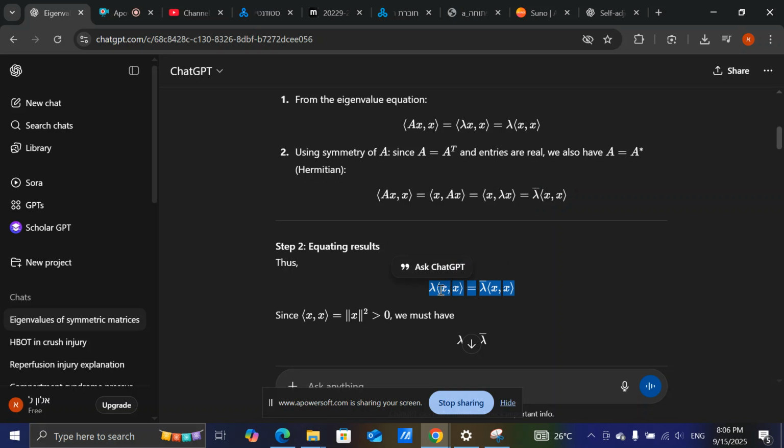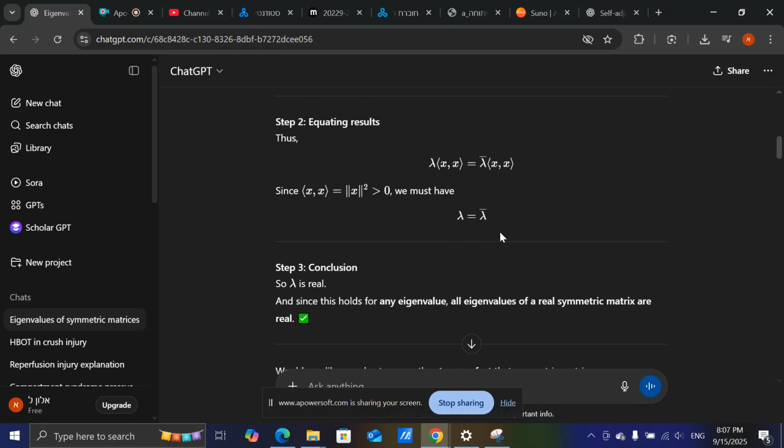So the inner product of x with itself, which is the norm squared of x, will always be greater than 0. So in order for this to be true, we must have that lambda equals its complex conjugate.